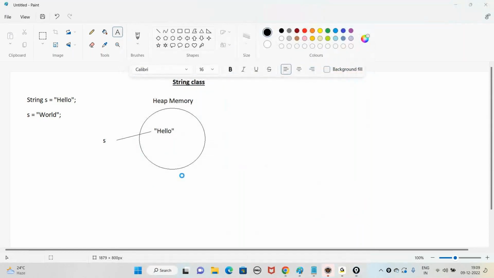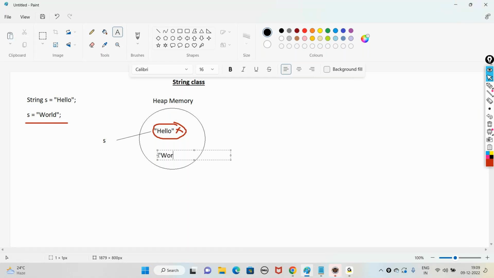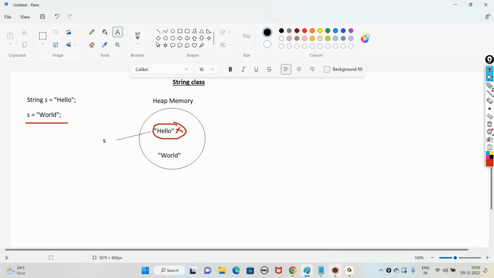But since strings are immutable in Java, once we create a string object, this memory cannot be replaced with another value. Then when you write s equal to world, what is going to happen in Java is, it's going to create a new object called world, where s now refers to world. It no longer refers to hello. So this is the meaning of immutable.